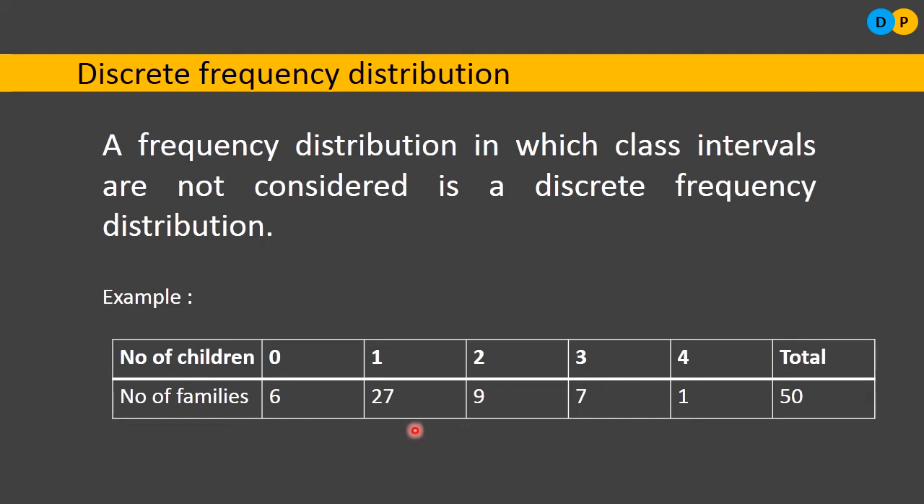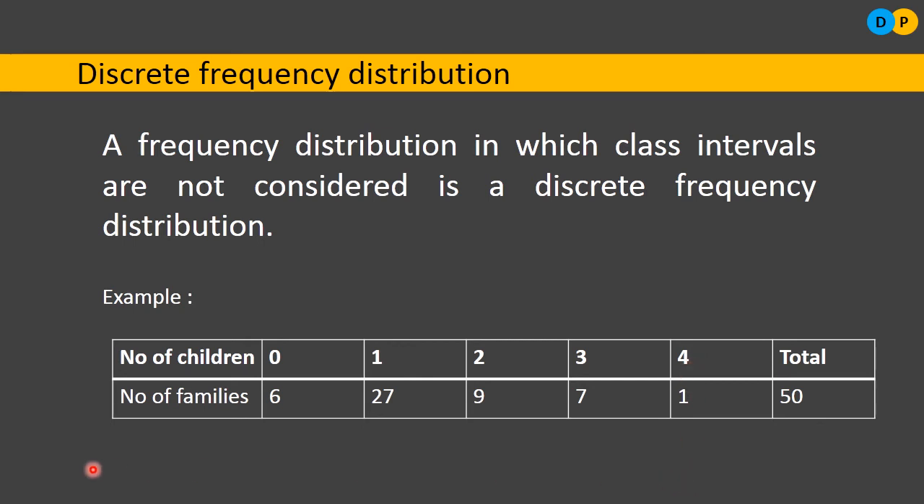Okay. So please notice here, totally there are 6 families not having any child. There are 27 families having only one child. There are 9 families having 2 children. There are 7 families having only 3 children, and there is only one family having 4 children.